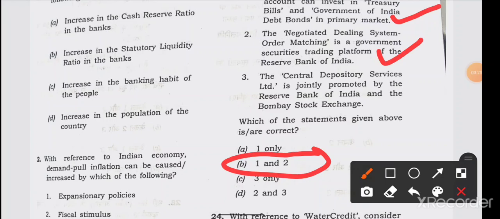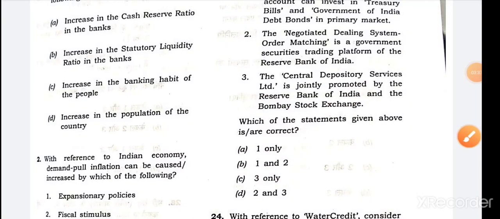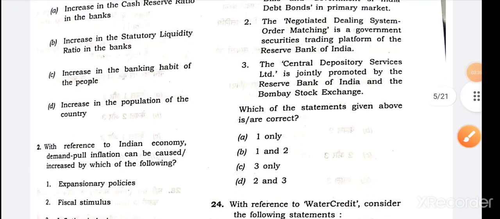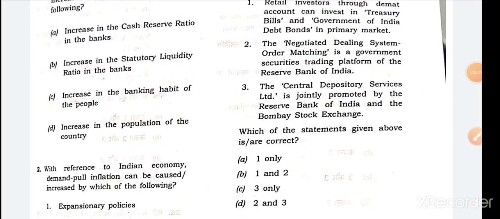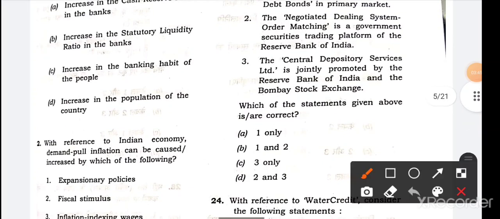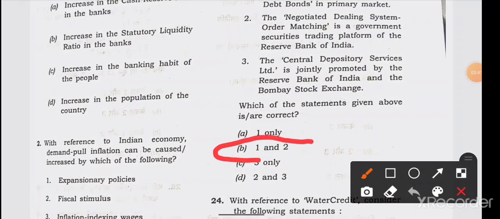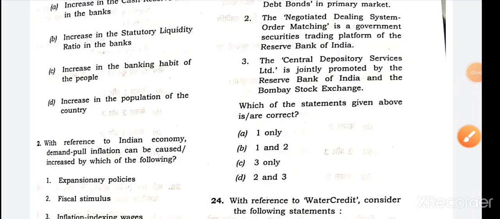This question is regarding the recently launched CDSL IPO, launched by the Bombay Stock Exchange only, not Reserve Bank of India. Promoted by Canara Bank and other banks, but Reserve Bank of India is wrong. So statement 3 is wrong. The 23rd is option B, 1 and 2 are the right answer.